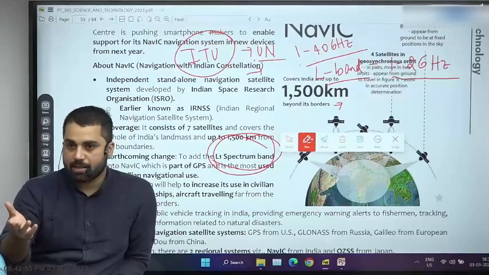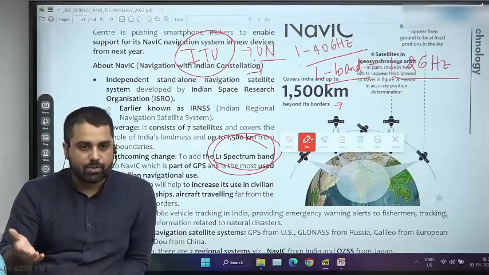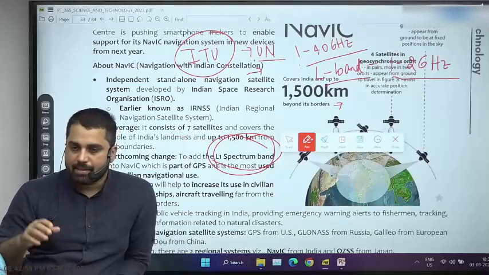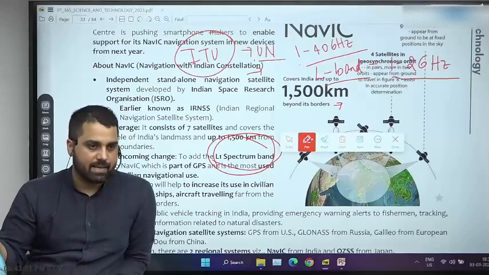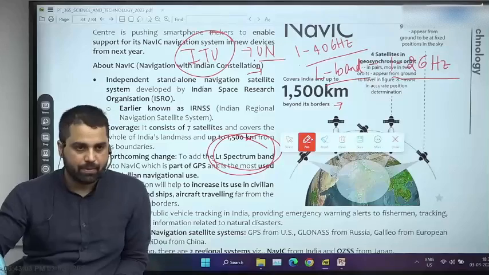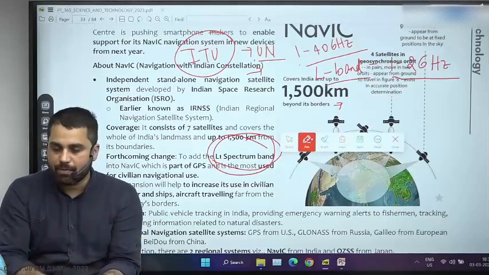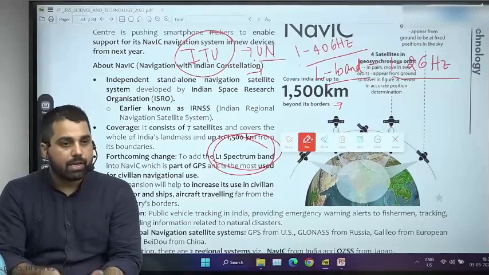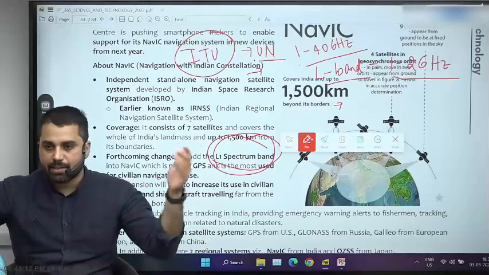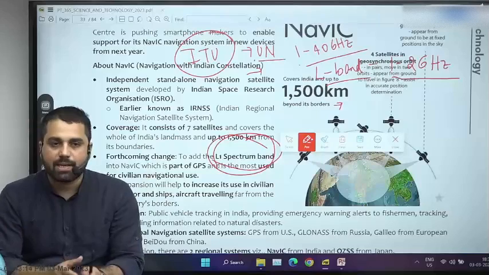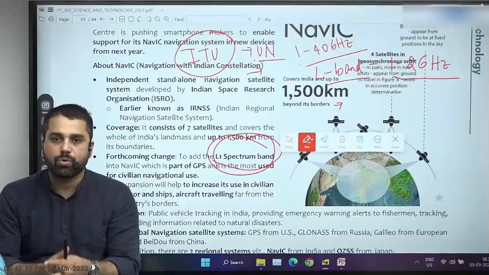By the way, Elon Musk is doing precisely this. The Starlink program comprises thousands of satellites which are placed into LEO. If you are talking about satellite based internet, after all it is also an example of communication, right? For communication you generally use geosynchronous or geostationary, but Starlink is actually being launched into lower Earth orbit.